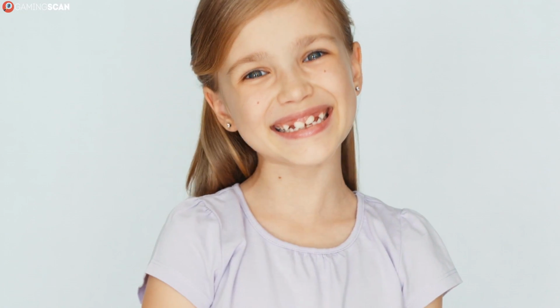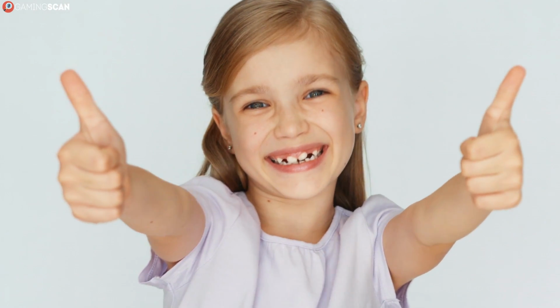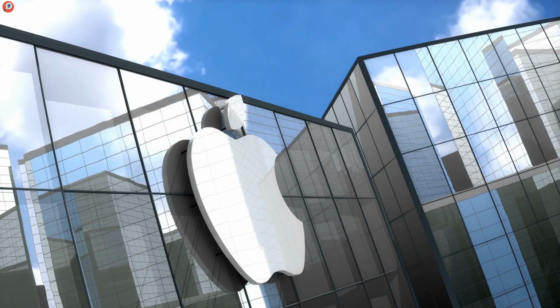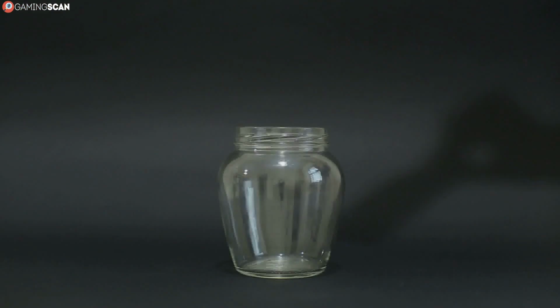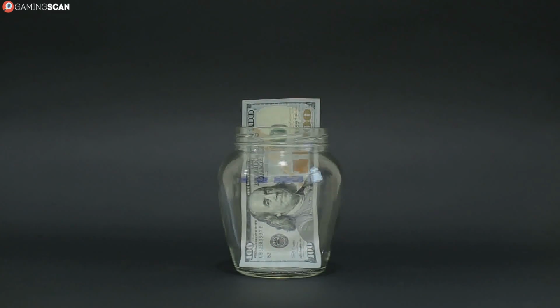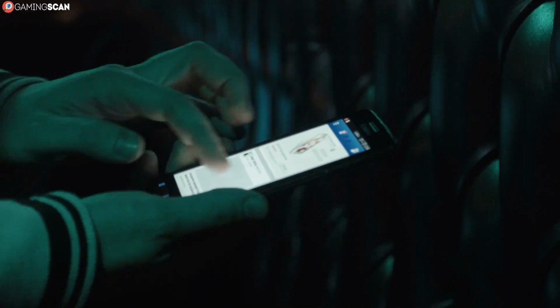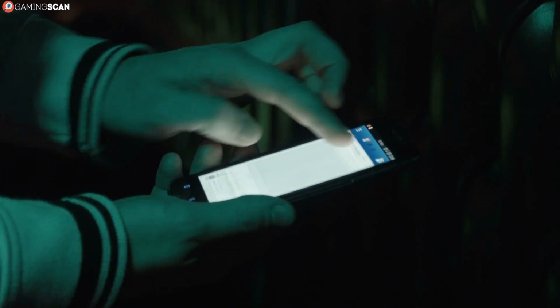You knew this was coming, and here it is. Affordability. Apple devices are notorious for their exorbitant prices, and the iPhone is no exception. With Android, on the other hand, you can get a phone for under $100. However, the saying does hold true. If you pay peanuts, you get monkeys. And if you spend so little on a phone, you can expect abysmal performance.